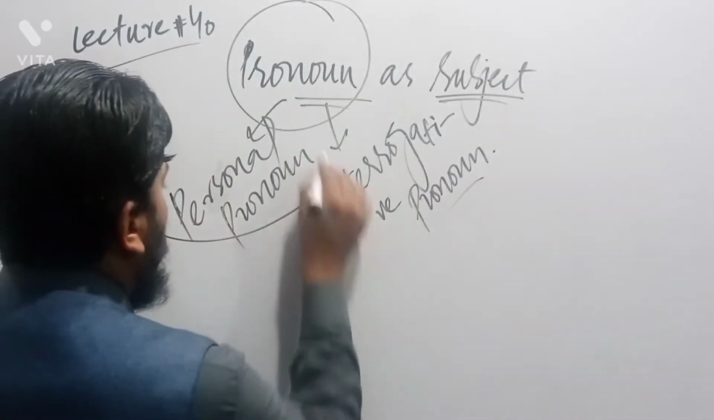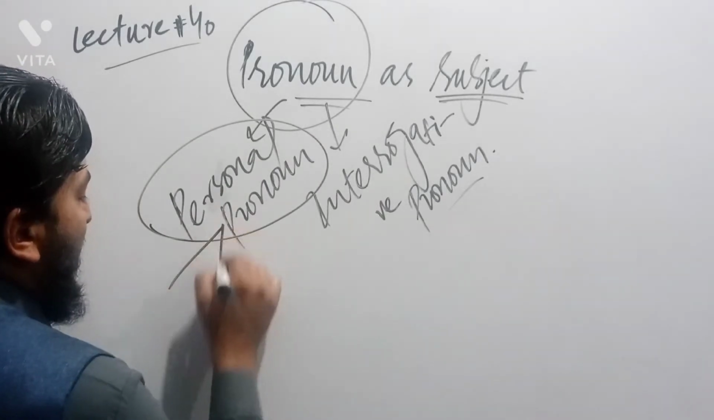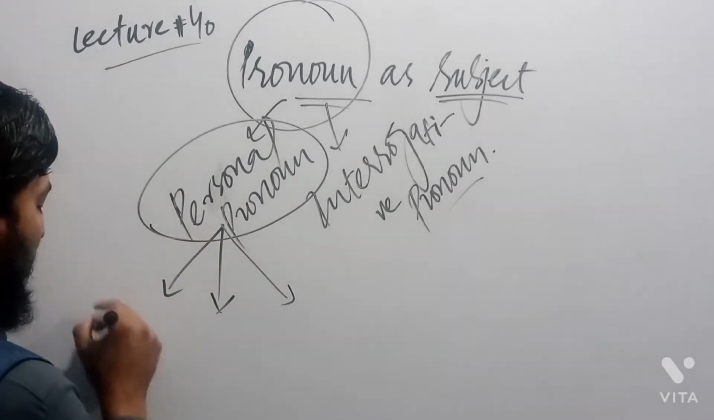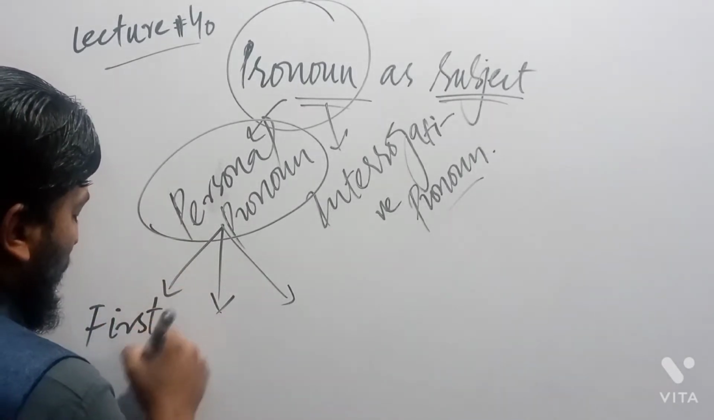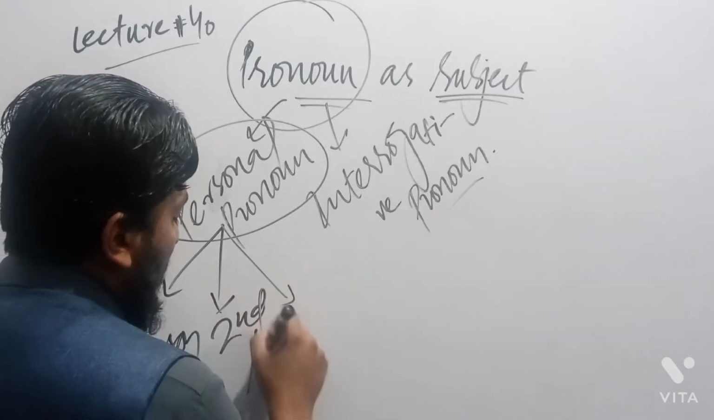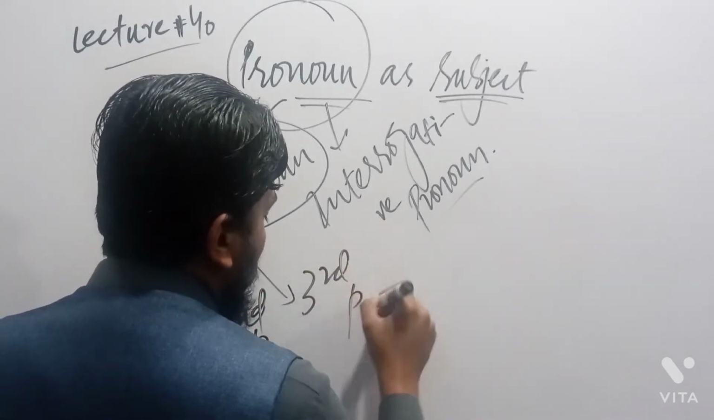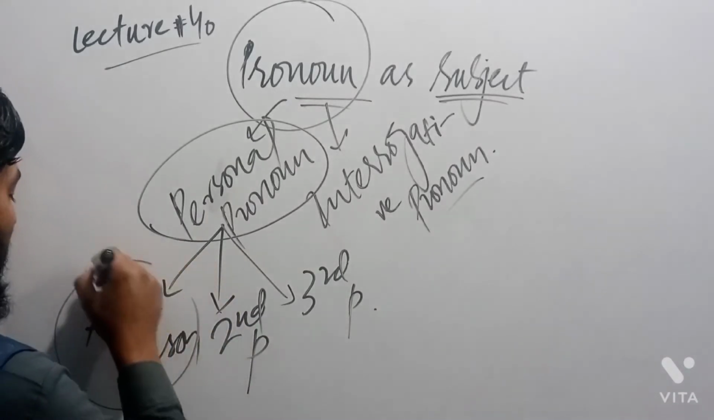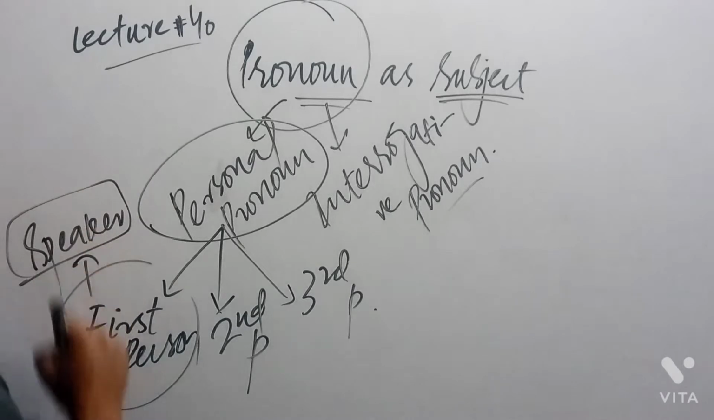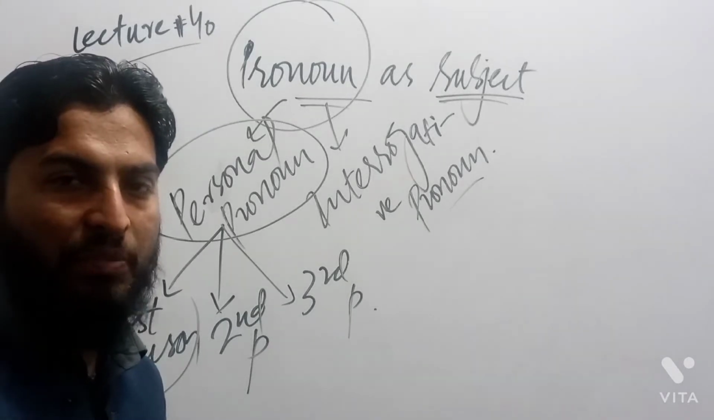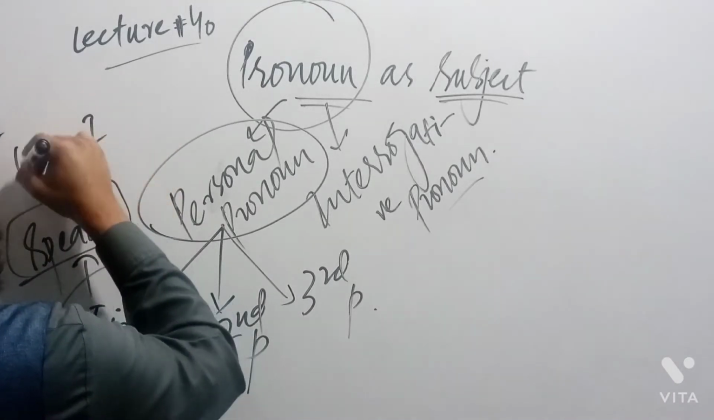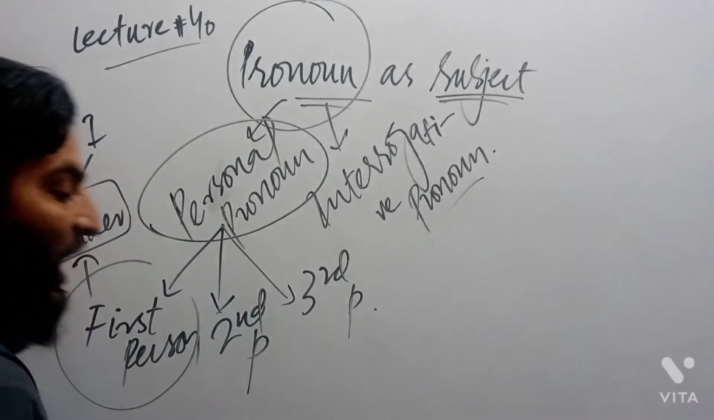So it is quite clear to us that personal pronouns are further divided into three different subparts. What is that? First person, second person, and third person. First person is called the speaker, and the use of the speaker in place of subject is called personal pronoun as subject. What is that? I and we.